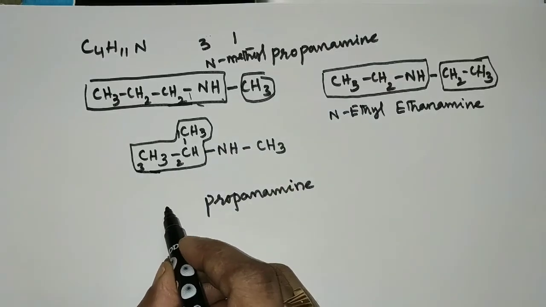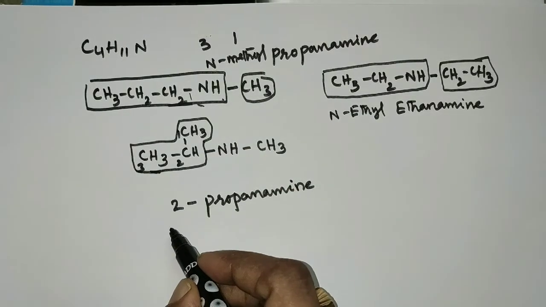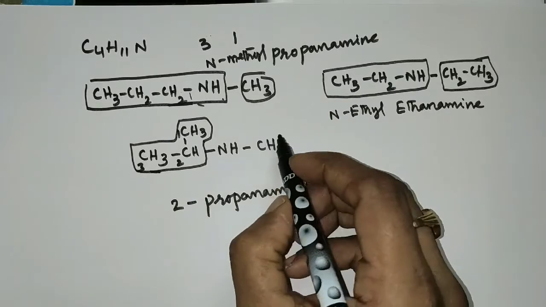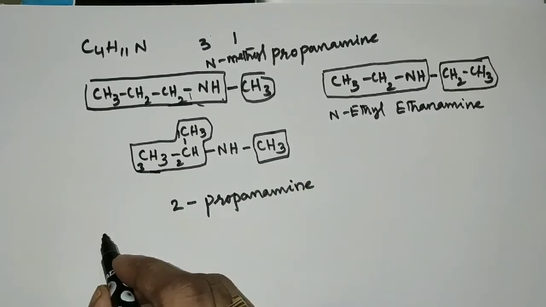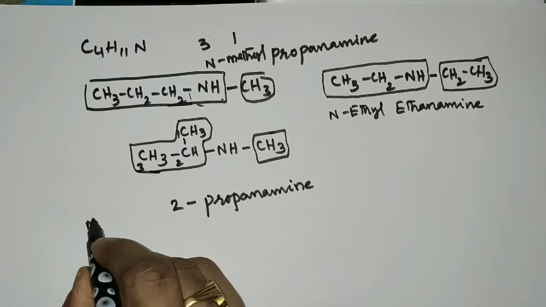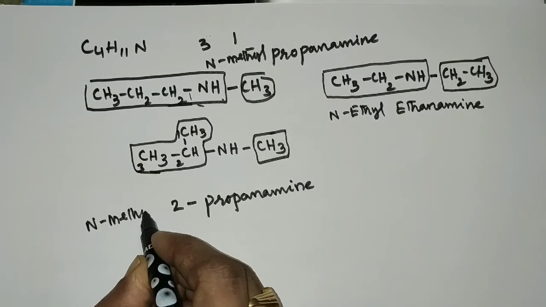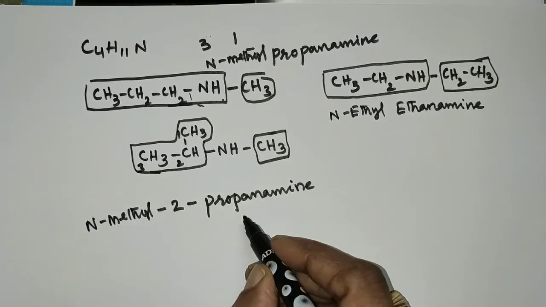So 2-propanamine with a methyl group present as a substituent on the nitrogen atom. So N-methyl-2-propanamine is the IUPAC name of this structure.